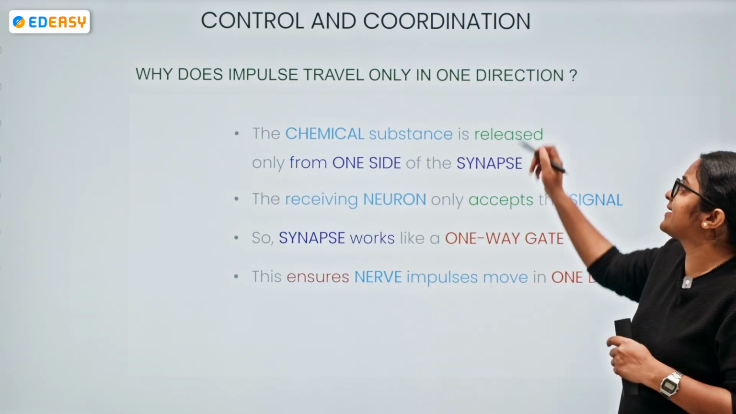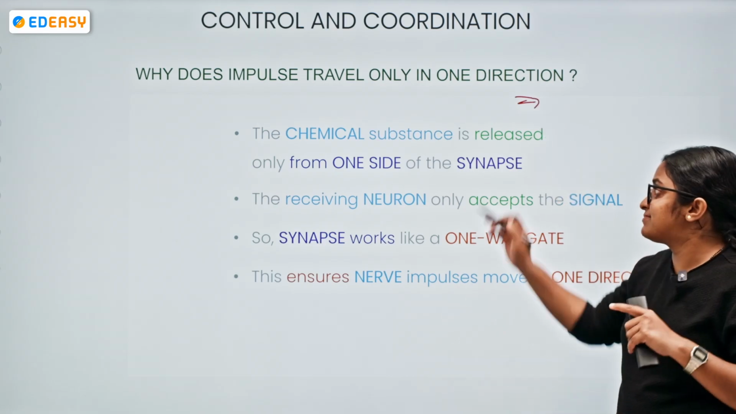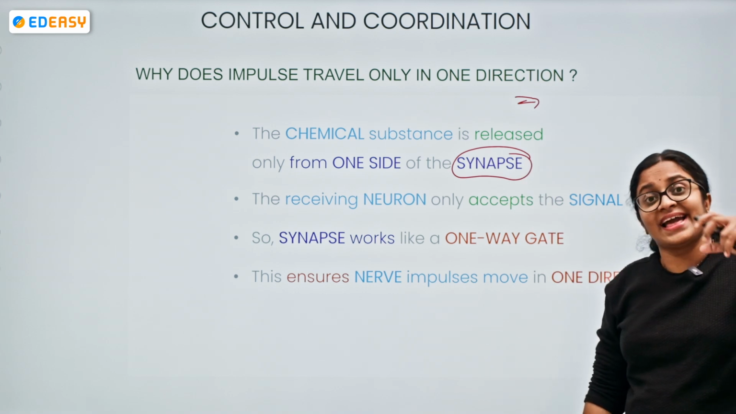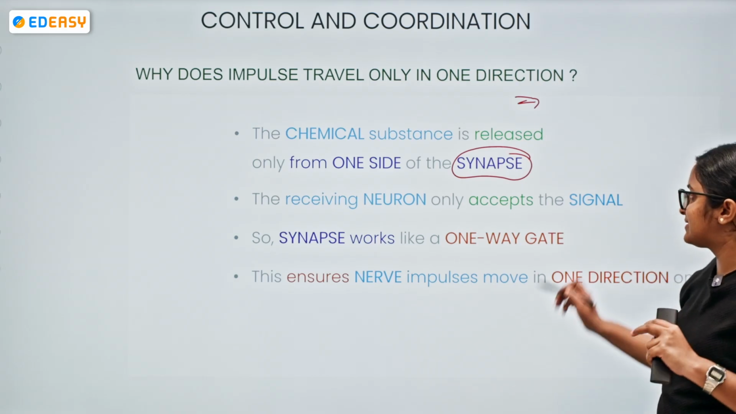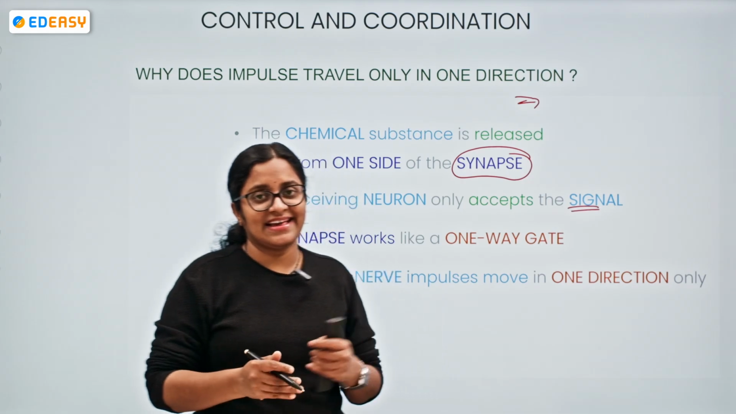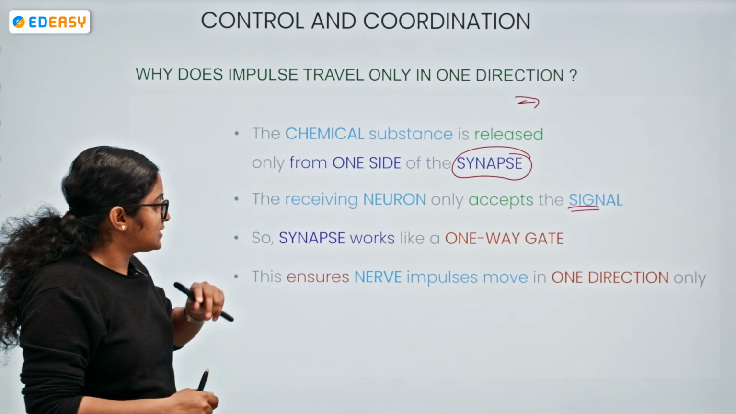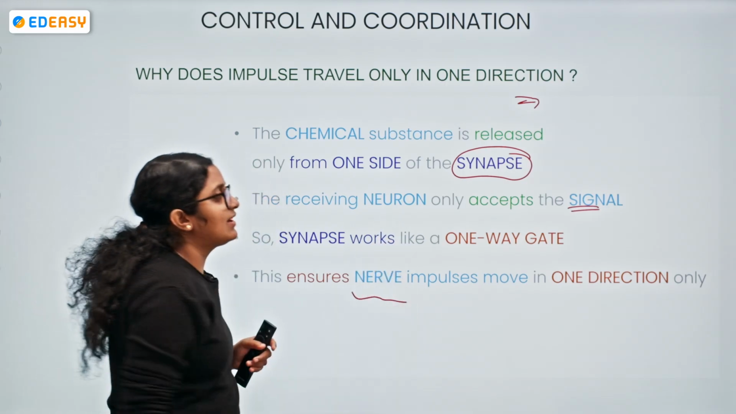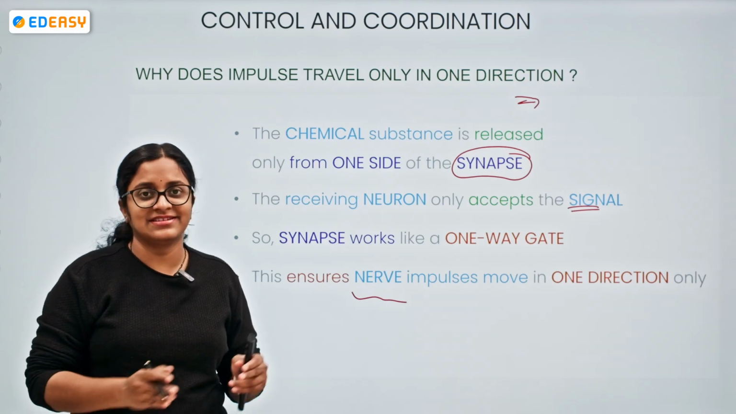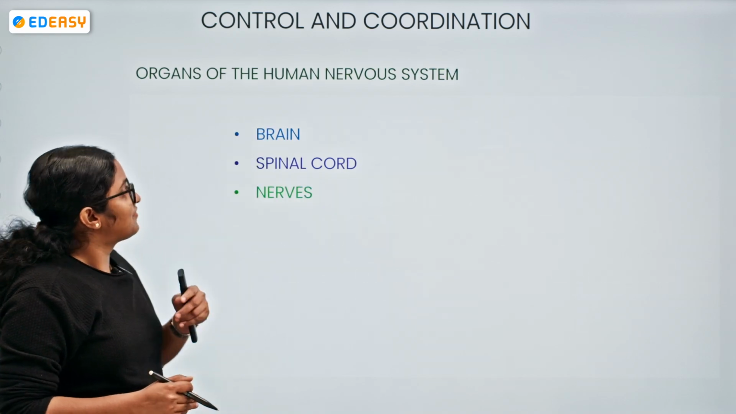So why does the impulse travel in only one direction? We have seen that only from one side of the synapse is the chemical substance released. So the receiving neuron only accepts that signal, it does not accept any other signal. That's the reason we can say the synapse acts like a one-way gate: only entry, no exit. This ensures that impulses move in one direction only. There is no backflow of electrical impulses, only one way, no back way. Okay, this is very, very important.